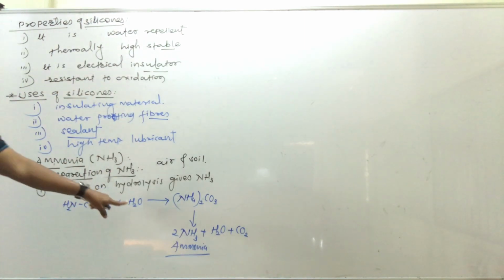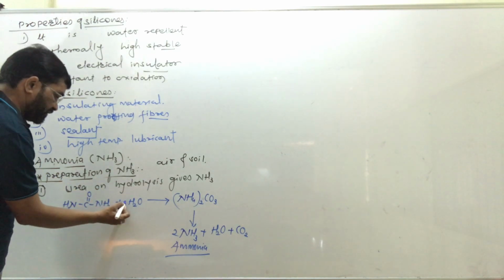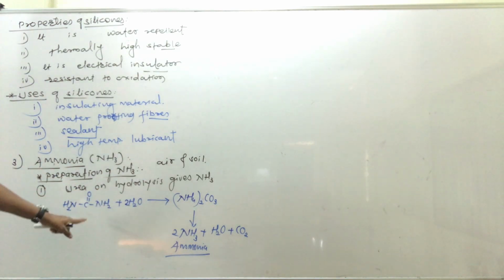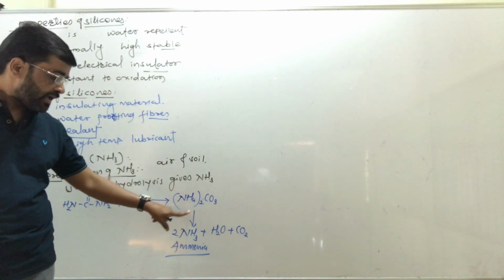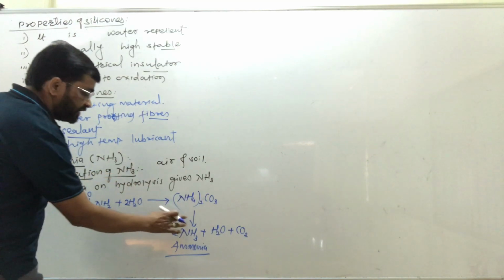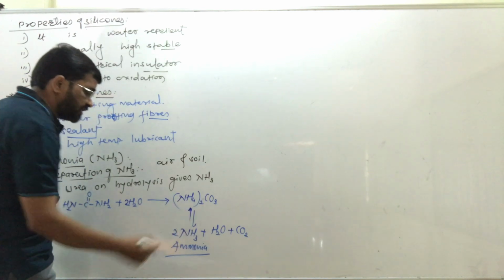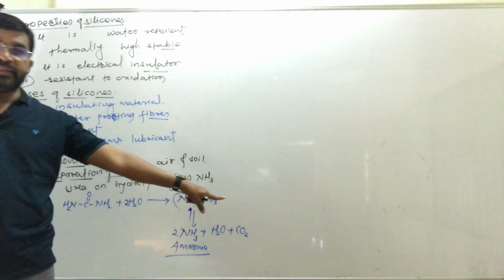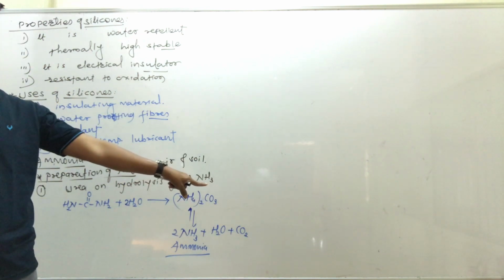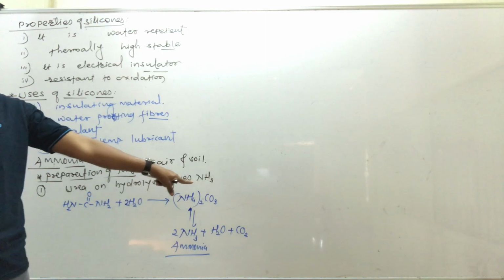Urea on hydrolysis, here balanced by taking 2 moles, produces ammonium carbonate. This ammonium carbonate, in a reversible reaction, further decomposes to produce ammonia, water, and carbon dioxide gas is liberated.